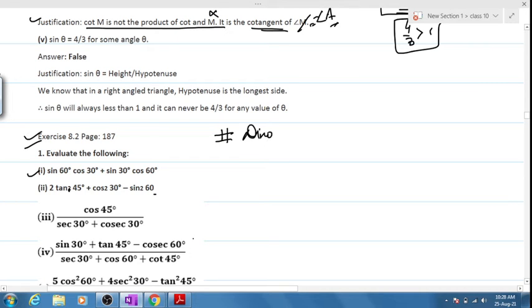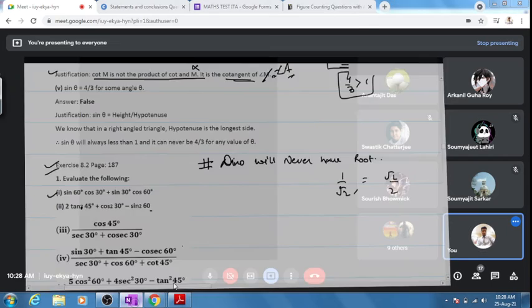denominator will never have a root. Whenever you have a root, you have to rationalize. Is it clear? Supposing we have 1 by root 2, you cannot leave the answer as 1 by root 2. Rationalize, you will get root 2 by 2. Is it clear? Clear?